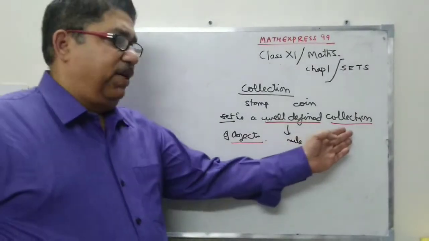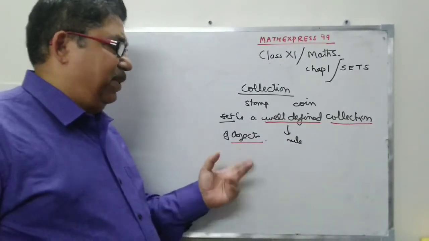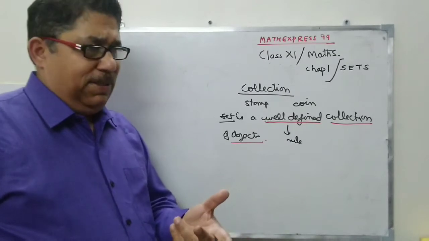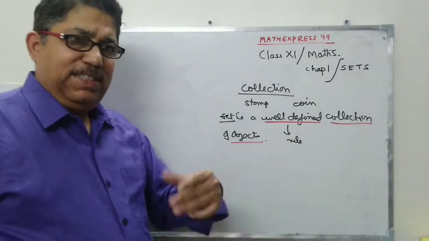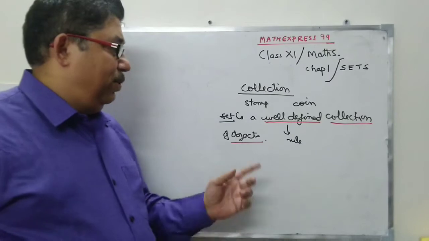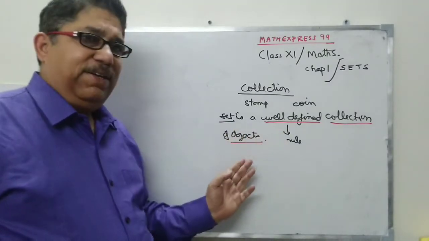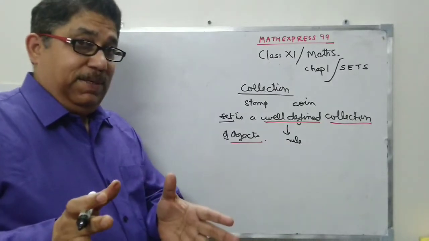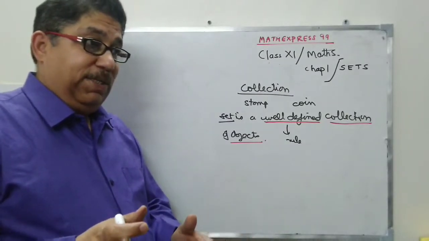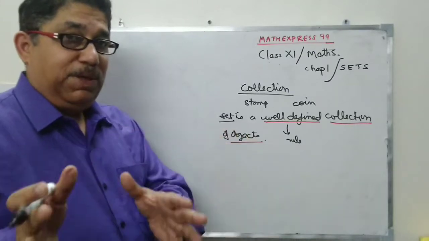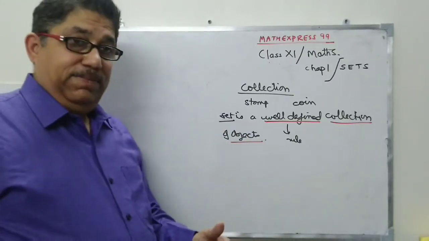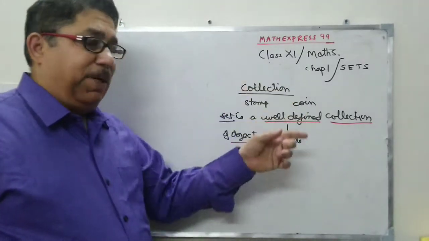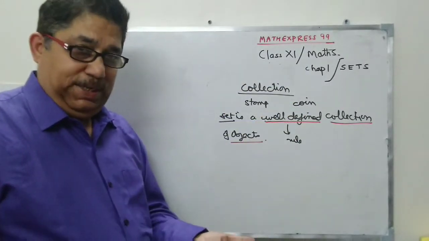Now collection, you have already understood, a group of things, objects. Now these objects can be physical objects, imaginary objects, names, places, things, anything for that matter. So a set is a well-defined collection of objects. Well-defined means some rule by which you can say, okay, this is a part of the collection, that is not a part of the collection. Like a stamp is a part of the stamp collection, but a stamp is not a part of the coin collection because it's not a coin, right?